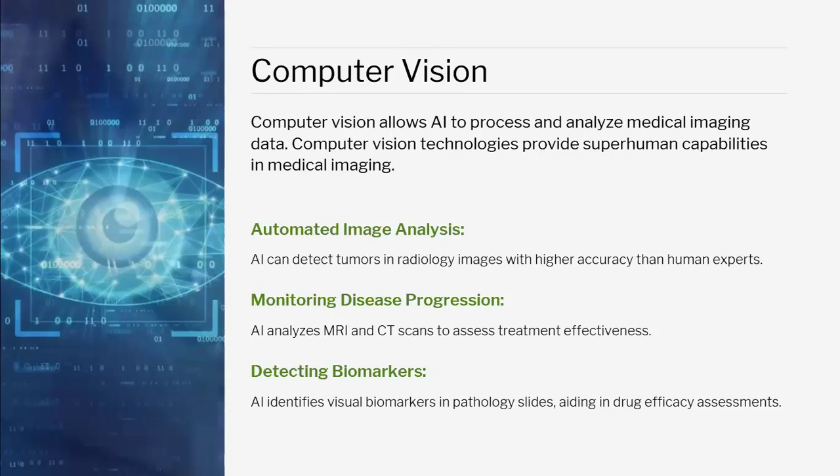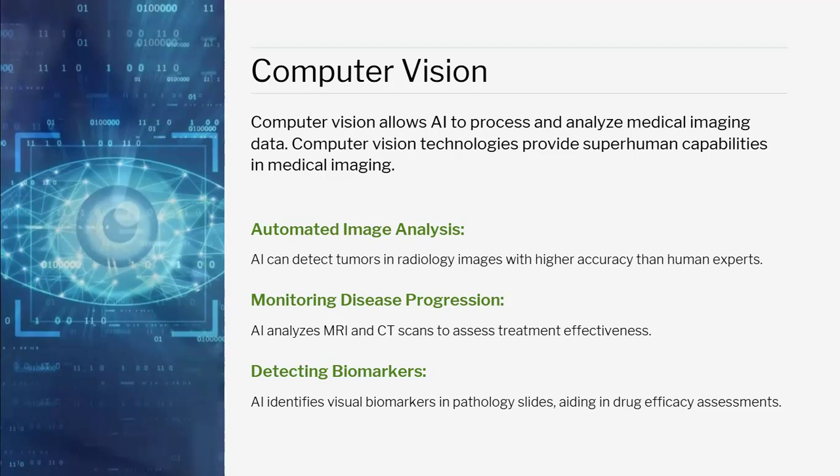There is a terminology in AI called computer vision. What is computer vision in AI? Computer vision allows AI to process and analyze medical imaging. Just like our eyes work as vision, the computer works as vision, so it analyzes medical imaging data. Computer vision technology provides superhuman capability in medical imaging.